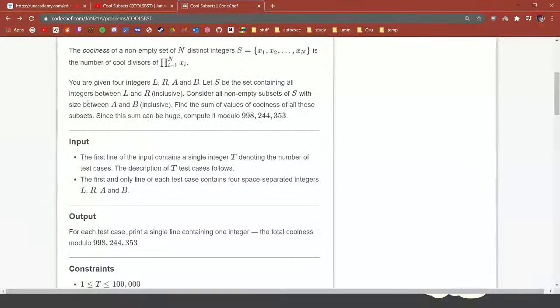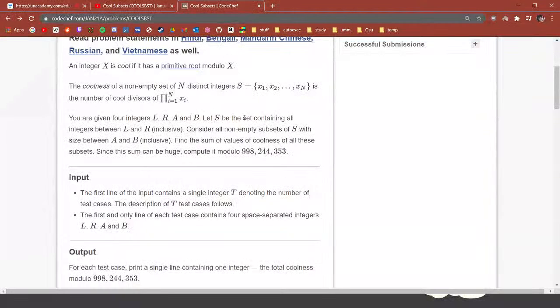Now the actual problem is you are given 4 integers L, R, A and B. Let S be the set containing all integers between L and R inclusive. So S is the set containing all integers from L to R, that is L, L plus 1, L plus 2, up until R. Consider all non-empty subsets of S with sizes between A and B. So we have to go through every subset of S that is between size A and B, right?